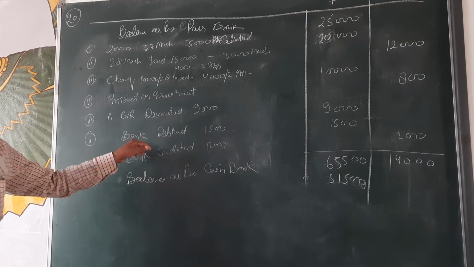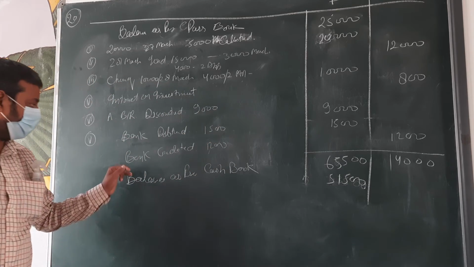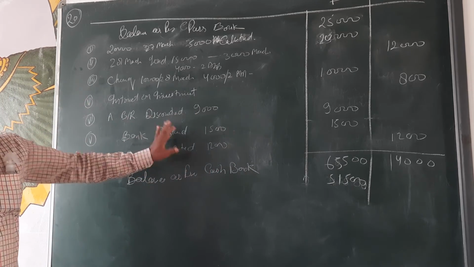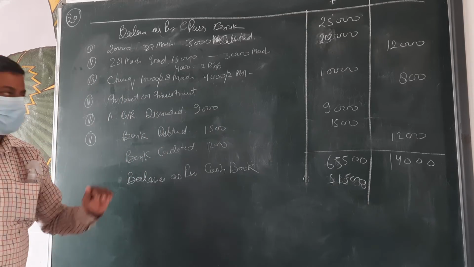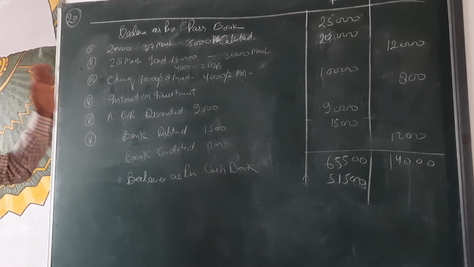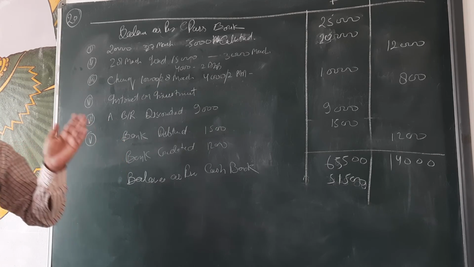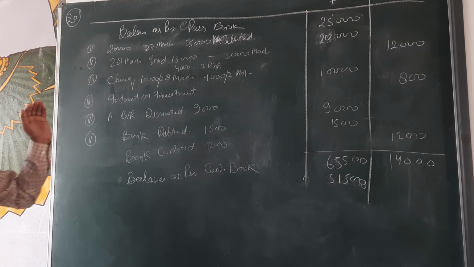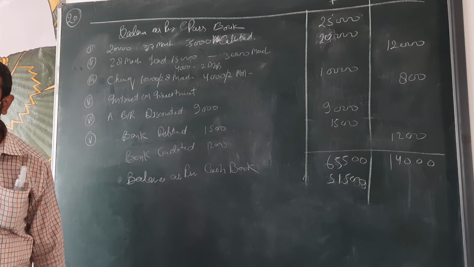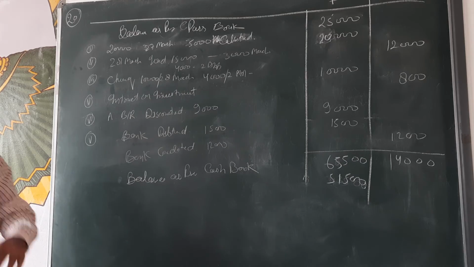Okay, it means if any type of problem will come in cash book, like you have not entered this debit amount in cash book, that will be settled by the making of amended cash book. You have not entered this credit amount in cash book. Passbook is doing good, na? They are doing their work, but you have not entered in cash book. Then for the correction of those things, we are going to make amended cash book. Okay, beta? Clear? And all the fault that is done by the bank or entry which is not done by the bank, that will be cleared by the making of bank reconciliation statement.